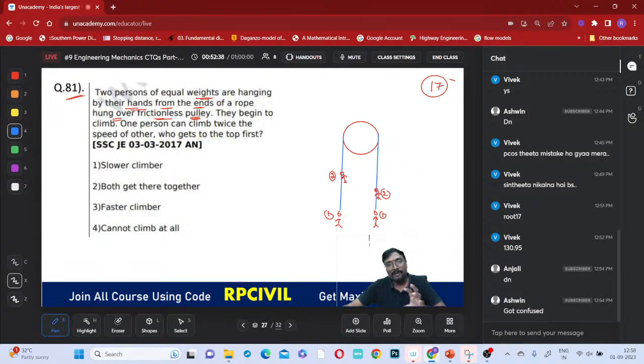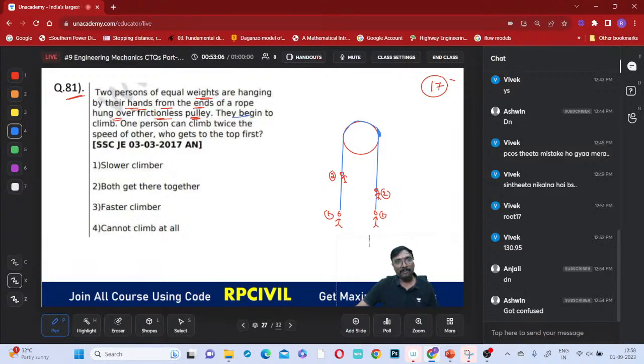If friction is there, they will be kept as they are. There is no issue. So whoever climbs twice the distance of the other will reach the top first. But because it is frictionless, after this fellow has climbed twice, this one will come down again and they will maintain the same location, right? Got it now, everyone?